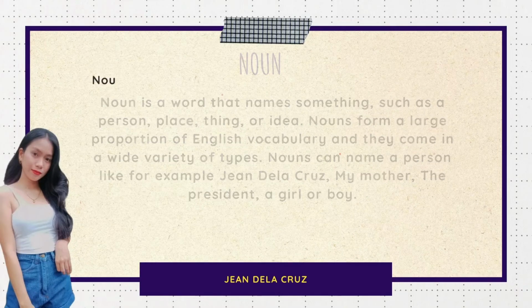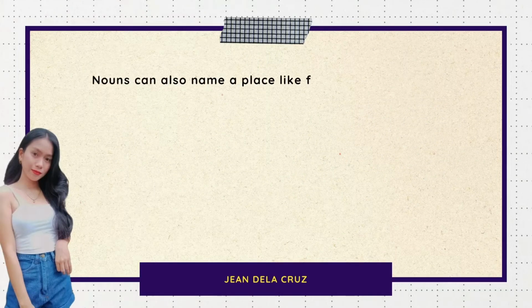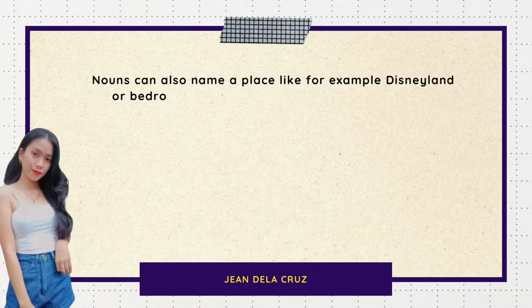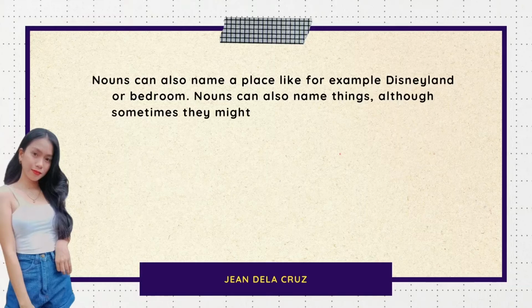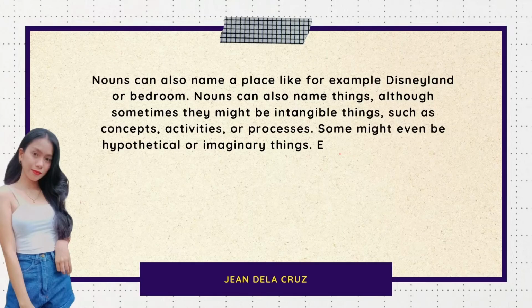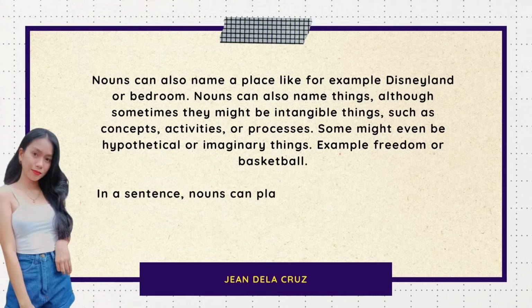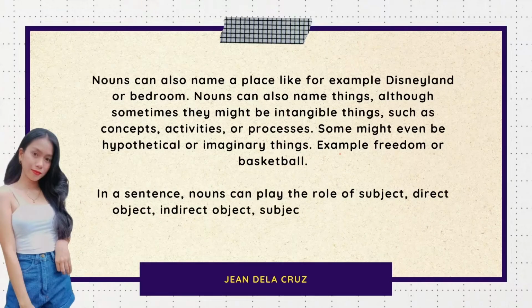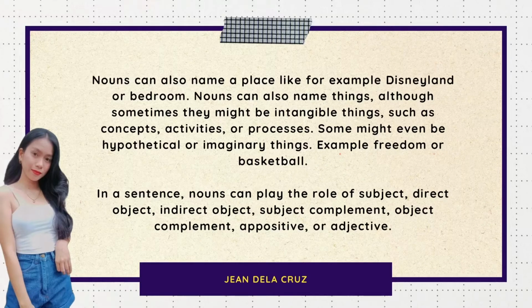So noun can also name a place. Like for example, Disneyland, my bedroom. And noun can also name things. Although sometimes they might be intangible things such as concept, activities, and phrases. Some might even be hypothetical or imaginary things. Like for example, freedom or basketball. So, in a sentence, noun can play the role of subject, direct object, indirect object, subject complement, object complement, and appositive or adjective.